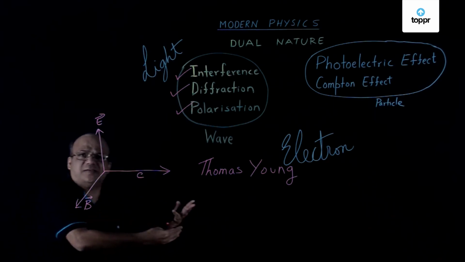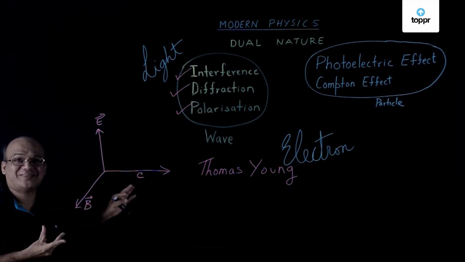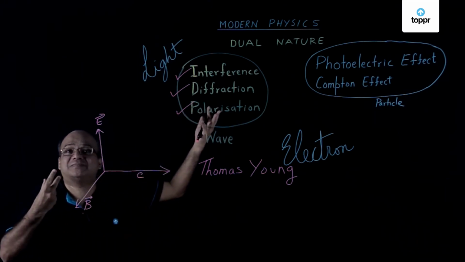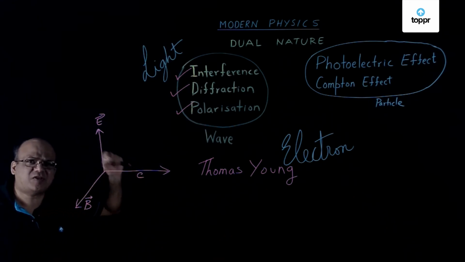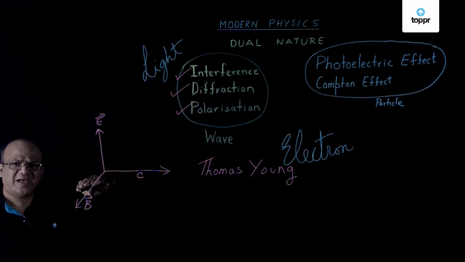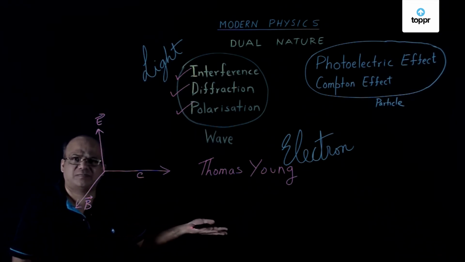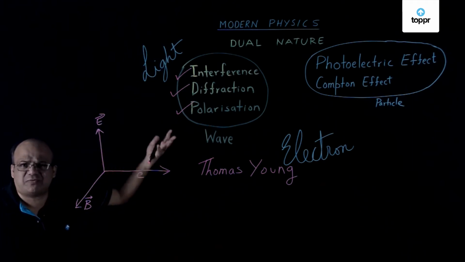The first person who tried to understand the nature of light was the great Newton. He thought light is a particle and he gave the corpuscular theory of light. At the same time as Newton, there's one more scientist called Huygens. He thought that light is a wave.